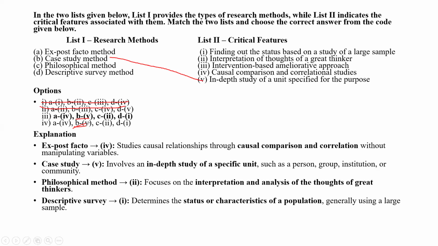First, the elimination method: we are eliminating, so instead of 4 choices we have 2 choices. From the 2 choices, we check only what we need to, with no need to waste our time on the rest. C also, sorry, some typo error here. Here it should be 2. So the philosophical method, C, is the interpretation of thoughts of great thinkers. And descriptive survey means finding out the status based on the study of large samples. So this is the correct answer.